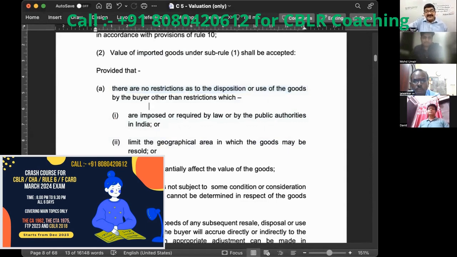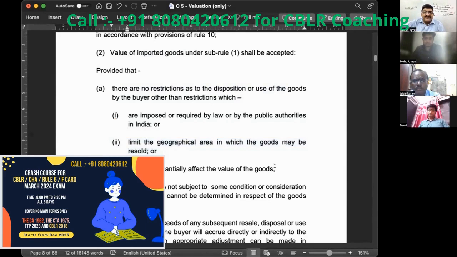So what kind of conditions are acceptable? The first condition acceptable is this is the condition imposed by law in India. This is not the condition by the supplier. Number 2, this says limit the geographical area in which the goods may be resold. So yesterday I gave you example that there is a distributor in India and there is a distributor in every country. So distributor in India is prohibited from making any supplies to the Nepal, Bhutan, Bangladesh, etc. These are nearby countries. So that is geographical limitation. That is acceptable. That is not condition as a limitation.